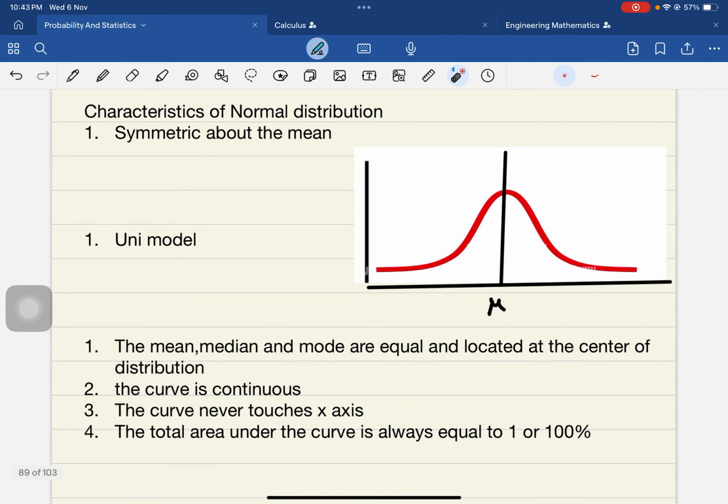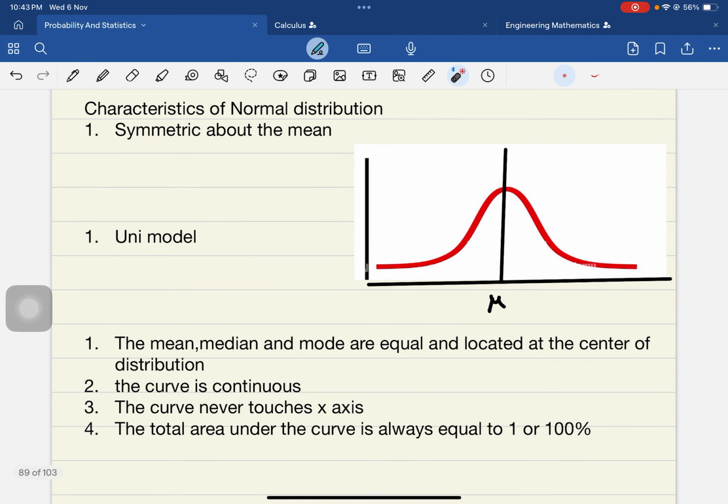And now the curve is continuous. What do you mean by a continuous curve? There are no breaks or holes in this curve. You can see that the size of the moon, as I told you, slowly increases, and after the 15th day slowly decreases. So the curve is totally continuous, and there is no break or hole between any particular points of the curve, and that is what is meant by continuous.